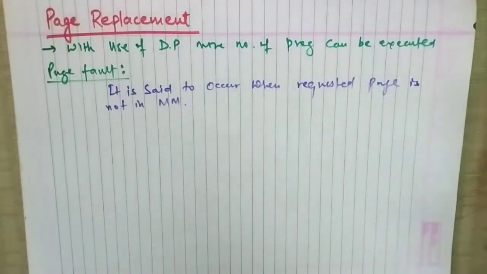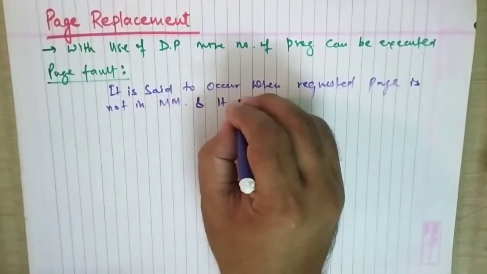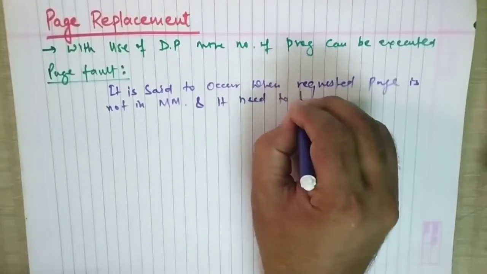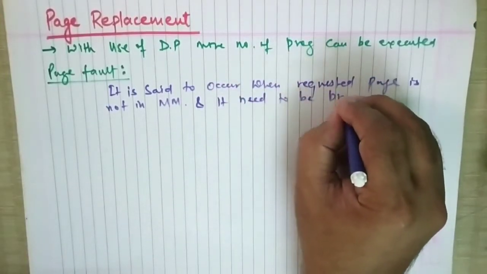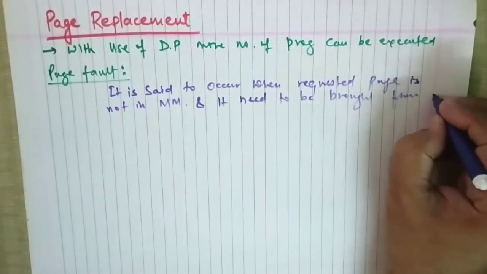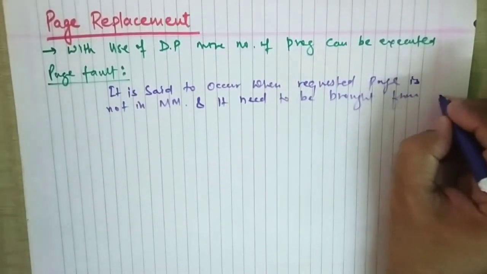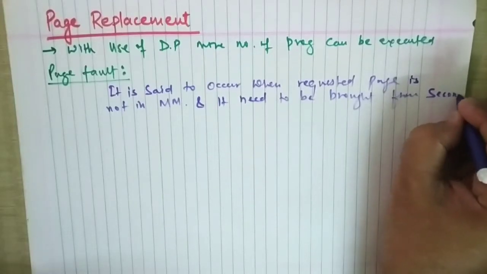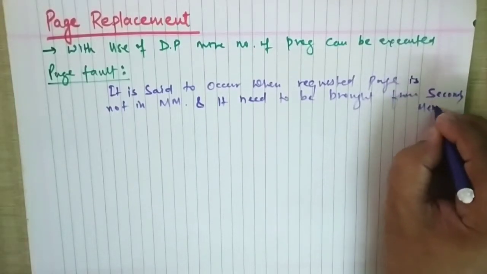On the demand of the process, we will bring that page from virtual memory to the main memory, and it needs to be brought from the secondary memory.